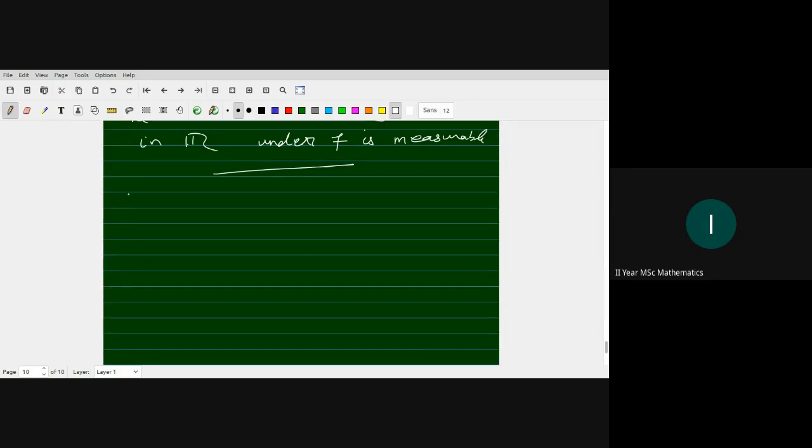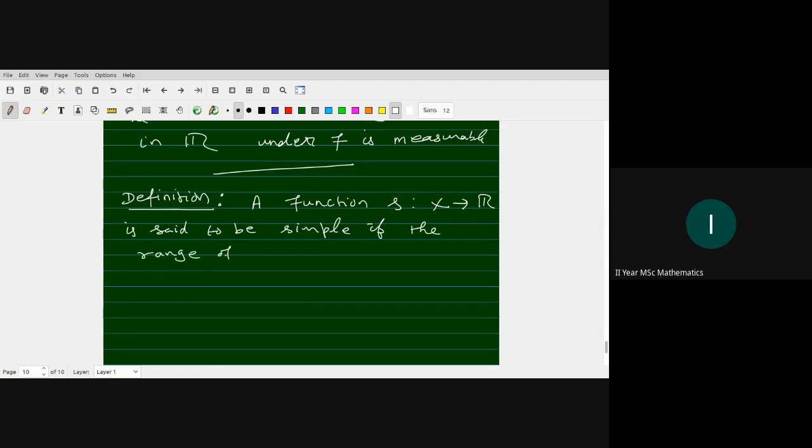So now we take the definition of simple functions. The function denoted by S from X to R is said to be simple if its values are finite, that is, the range of S is a finite set.